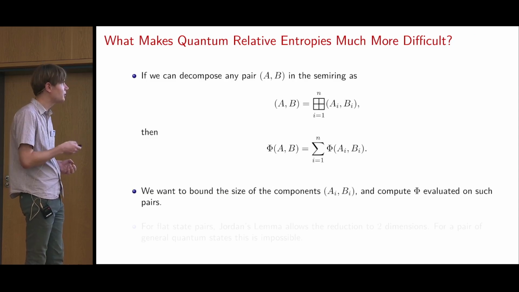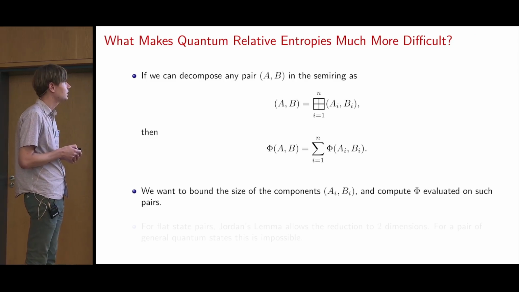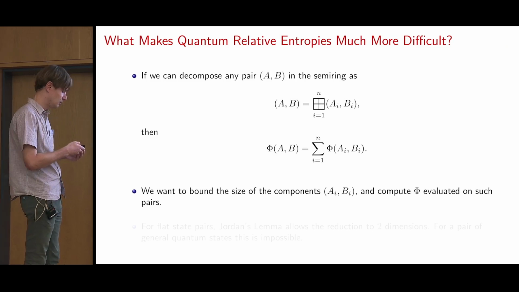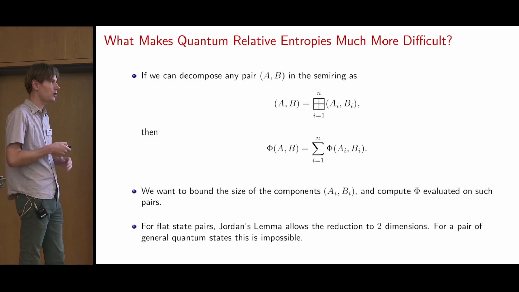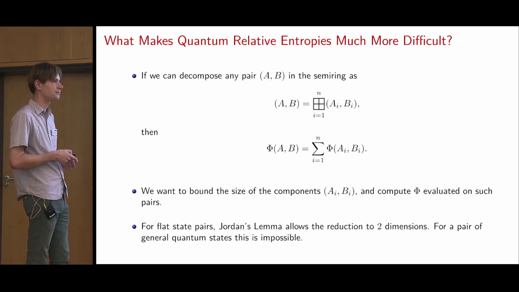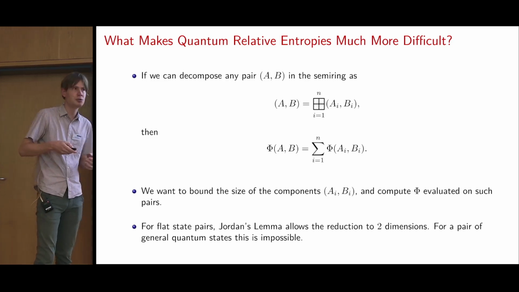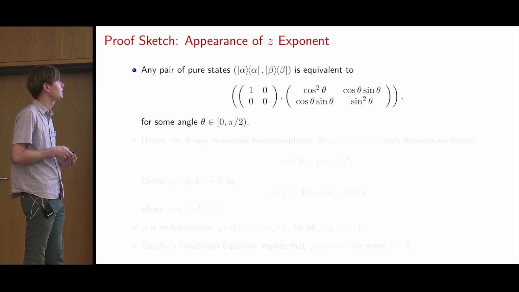So if somehow you can bound the size of A_i and B_i, that would help, because then to figure out what a homomorphism evaluates to, you just have to look at the smaller blocks of fixed size. And for flat state pairs, we know that Jordan's lemma already tells us that these blocks will be at most dimension 2. That is what allows us to compute all the homomorphisms in this special case.